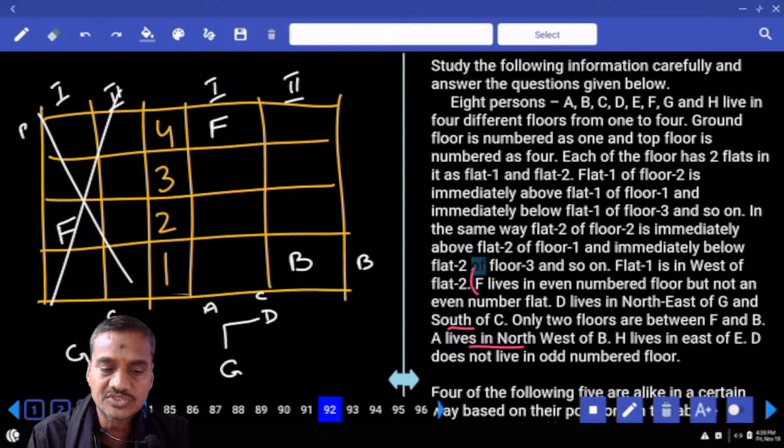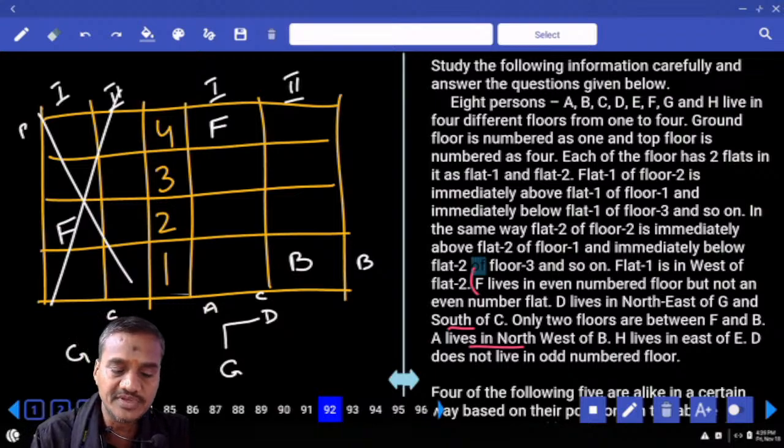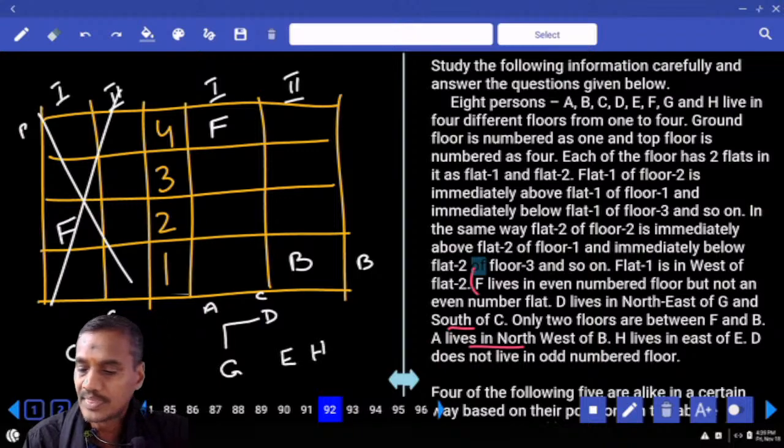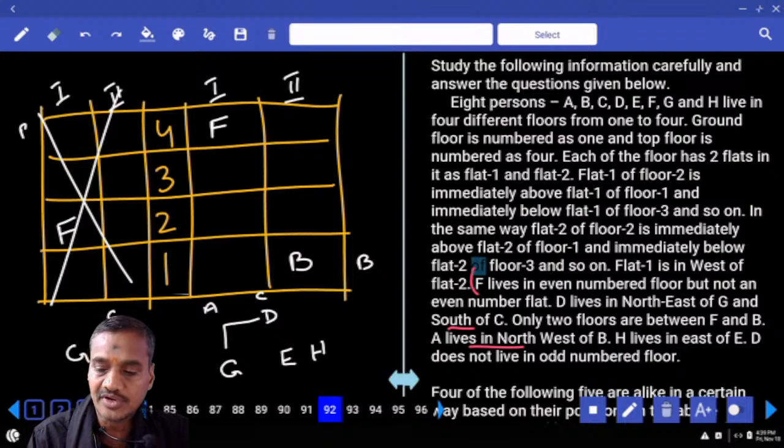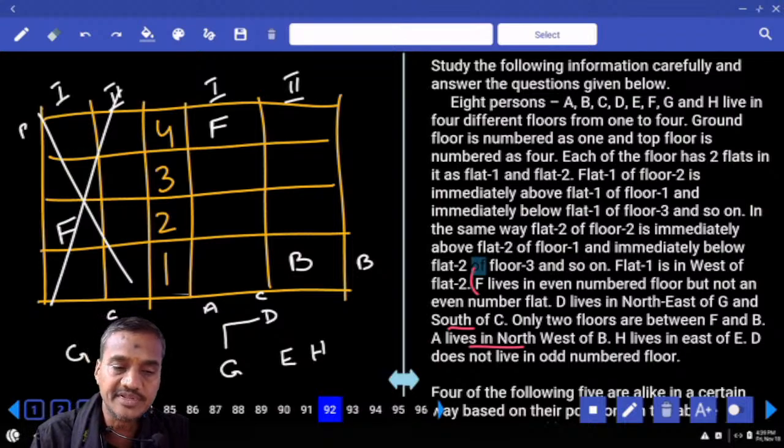And H lives to the east of E. H is to the east of E, so H and E must be together. E and H must be on either the second or the third floor. And D does not live on an odd number floor. Hence, D must be on an even number floor.